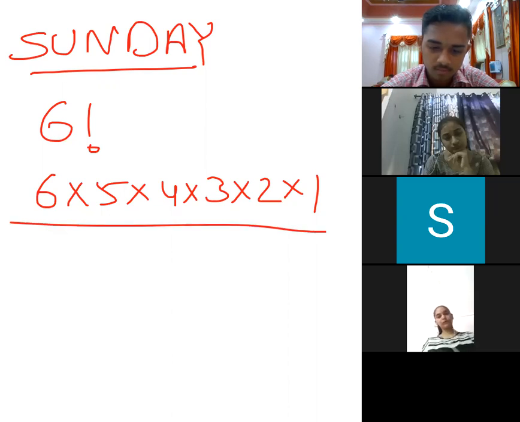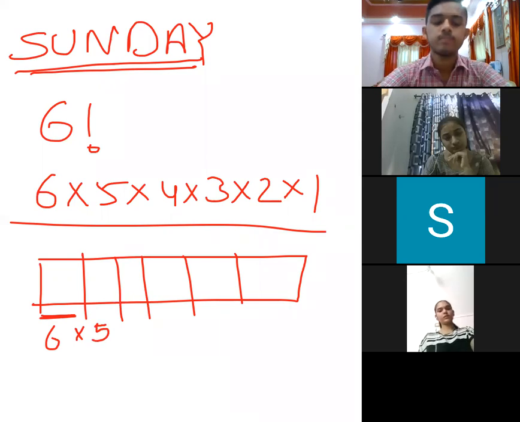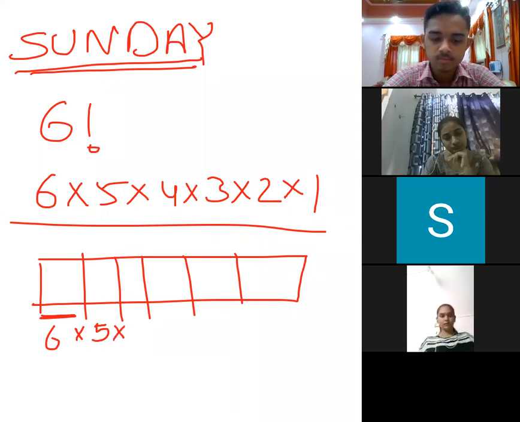Let us think of this situation like if we are doing it in the previous conditions, then for Sunday, on the first place any of the 6 alphabets can come. One is used. So now on the next place, any of the 5 alphabets can come. One more is used. Now 2 are used. 6 minus 2, now 4 can come. One more is used, means now 3 are used, so 3 are left. One more is used, now 2 are left. One more is used, now 1 is left. So 6 into 5 into 4 into 3 into 2 into 1, that is 6 factorial only.